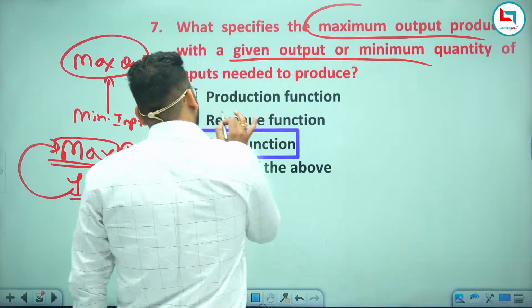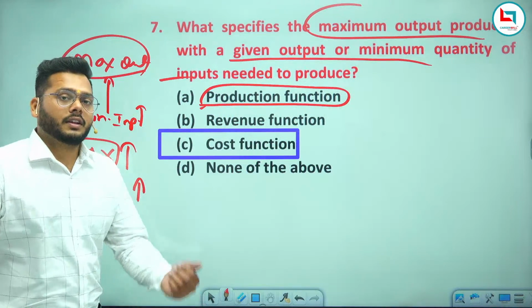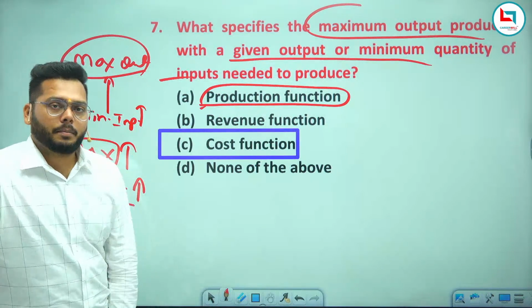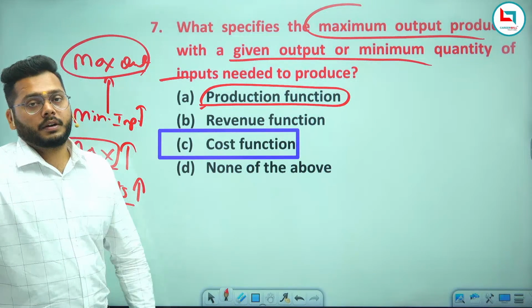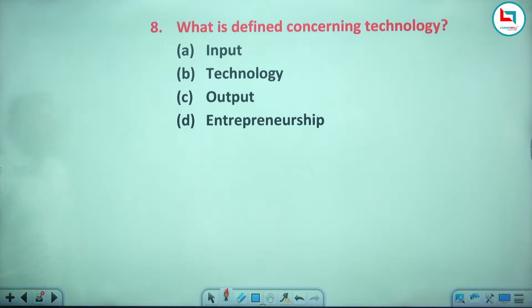Now, as I've already told you, production function means there is a relationship between the inputs and outputs. Whatever inputs you apply, you will get the output. So the functional relationship between inputs and output is known as production function. Clear? Now the next question for you all.